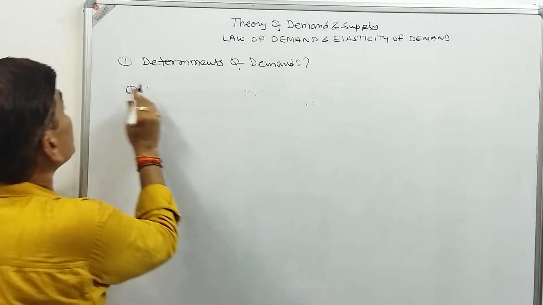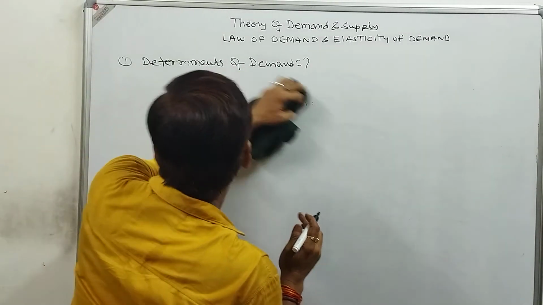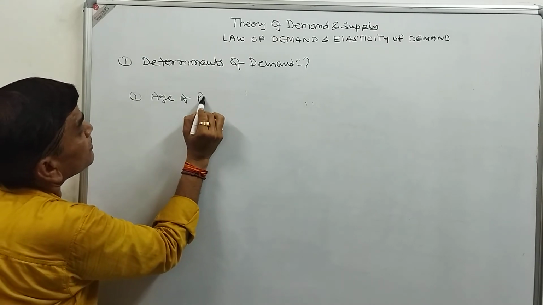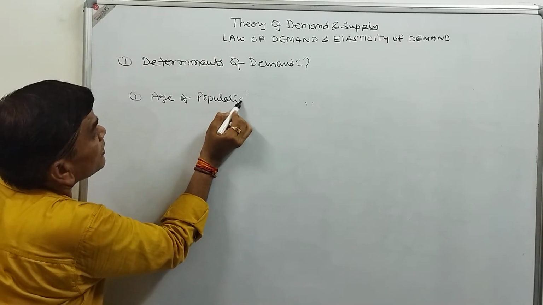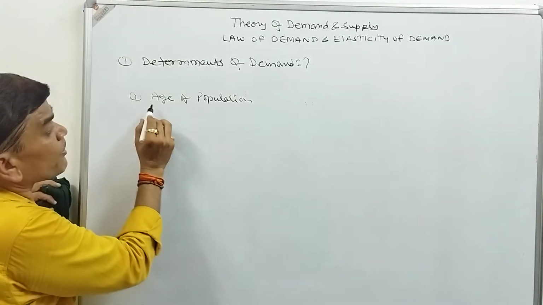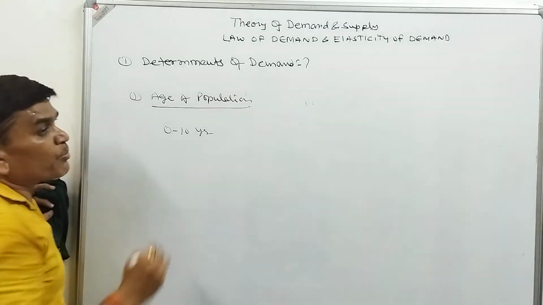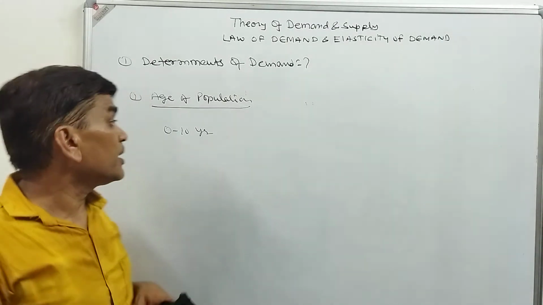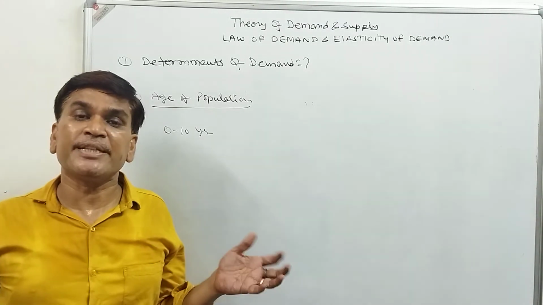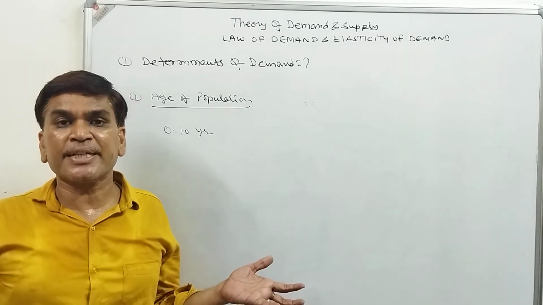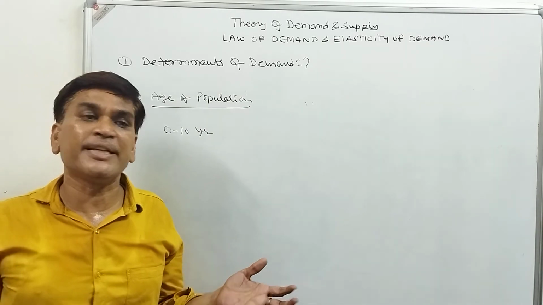Second one, age distribution also depends on the demand. Age of population. If the age of the population is more in the 0 to 10 years range, it means the population has more children, then the demand for toys will increase, demand for balls will increase, demand for cricket items will increase, demand for football and volleyball will increase.